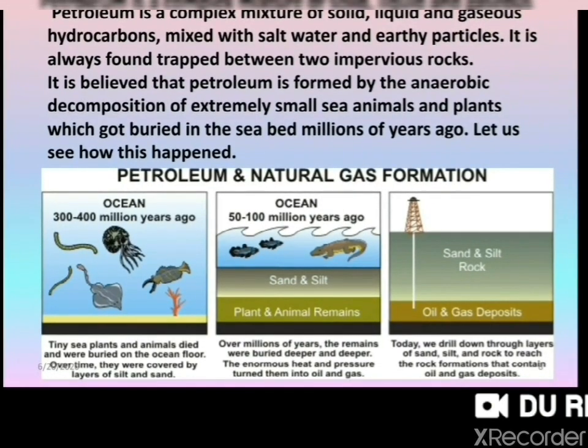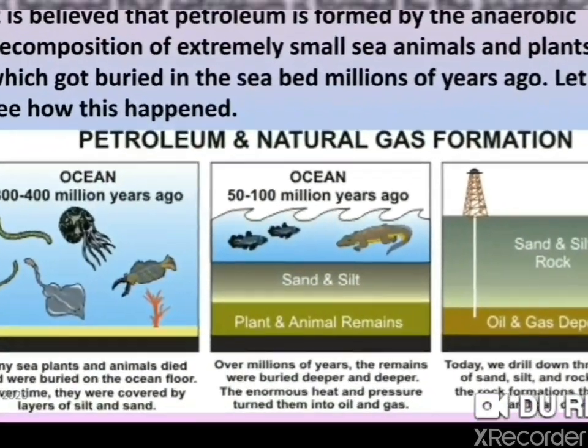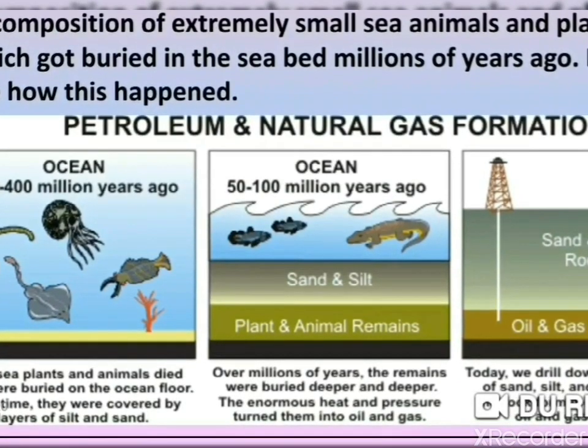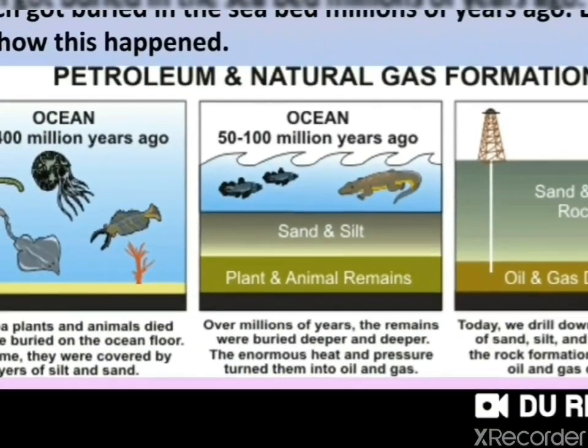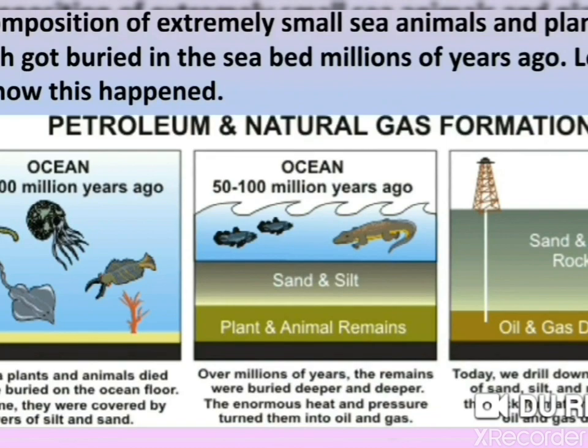Let us see how this happened. Now here is petroleum and natural gas formation. About 300 to 400 million years ago, tiny sea plants and animals died and were buried on the ocean floor. Over time, they were covered by a layer of silt and sand.